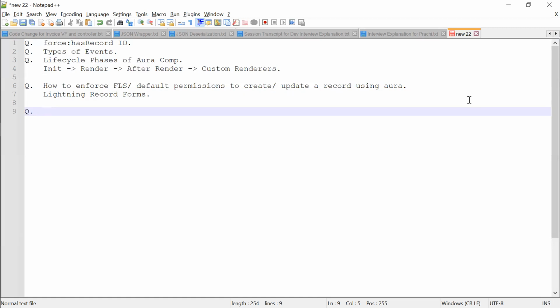Okay, so we have two components and we have to communicate between them. Not sure actually. No issue.